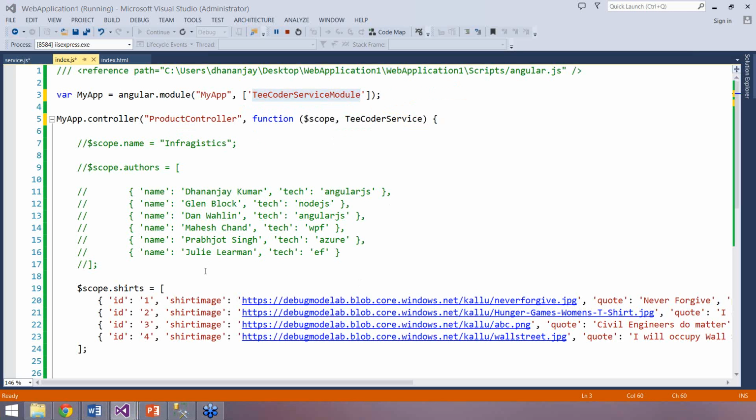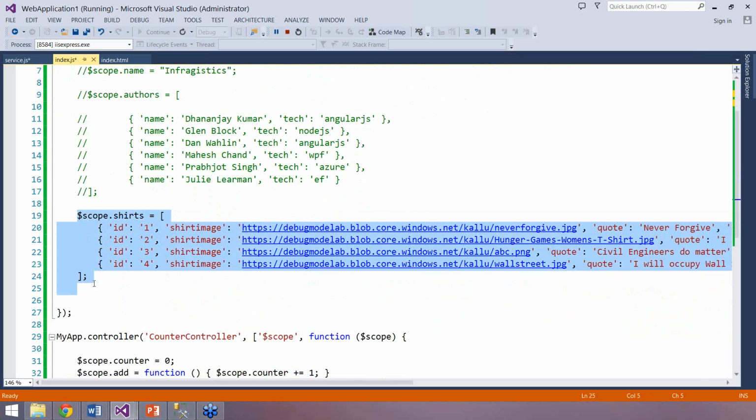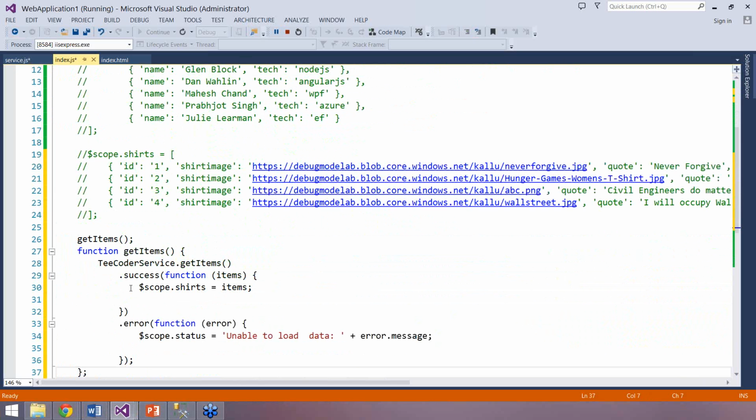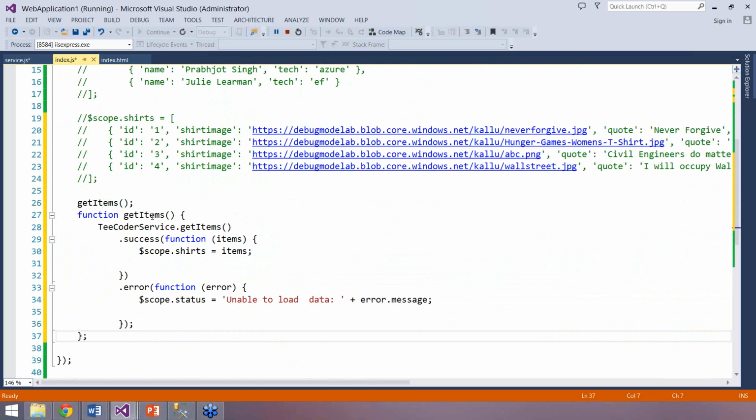Great. Next, we need to call that service. Before calling that, let us comment out this $scope.search. We don't want hard-coded data, we want data from the service. I'll paste the code. I'm saying tcoder service dot get items, as you see on your screen, line number 28.